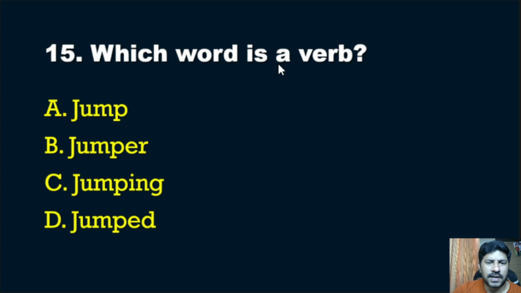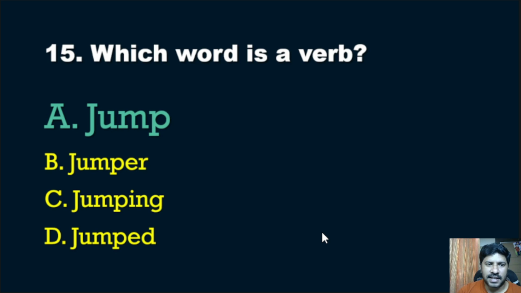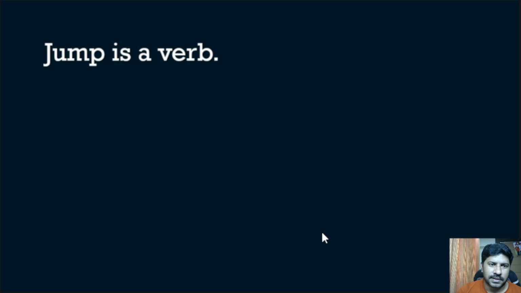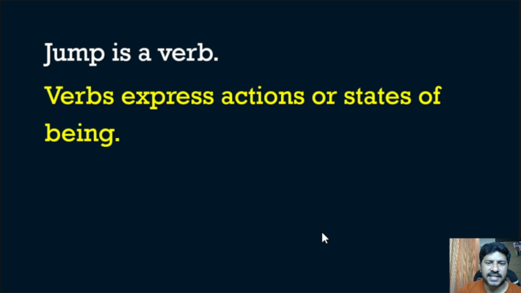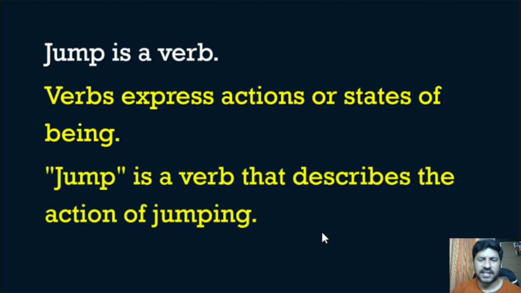15th question, which word is a verb? Jump, jumper, jumping, jumped. Correct answer is option A, that is jump is an example of verb. Verb means it expresses actions or states of being. Verb is used to represent the actions or states of being. Jump is a verb that describes the action of jumping.